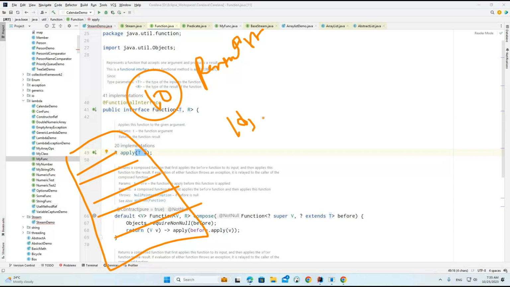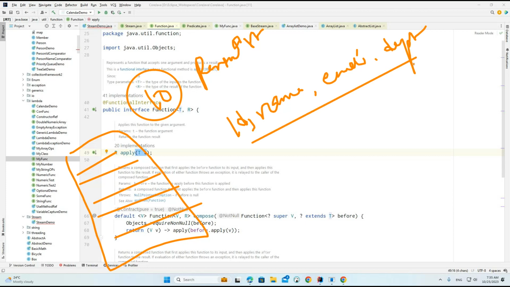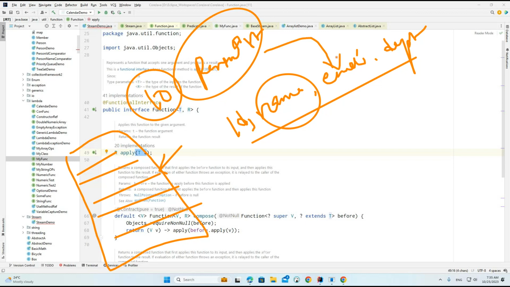A person object can contain an ID, name, email, and something like the department we discussed. But here, instead of loading the entire person object, we are loading only the names. This particular box will print only names. But whenever I try to print this particular person list, it prints like this: ID, name, email, department.